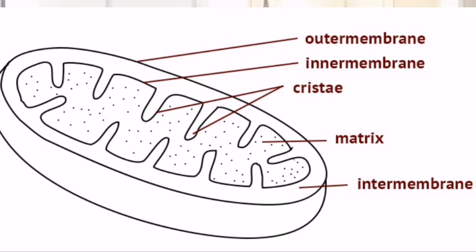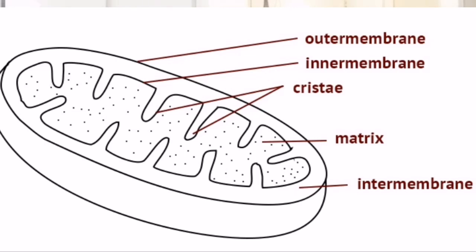And why is that required? Because on the inner membrane of the mitochondria, so many reactions are taking place. So cristae increase the surface area for those reactions to take place. That's how it increases the efficiency of mitochondria. So mitochondria is covered by two membranes, outer membrane and inner membrane. The inner membrane has finger-like projections, cristae, which increase the surface area to increase the efficiency of the mitochondria.